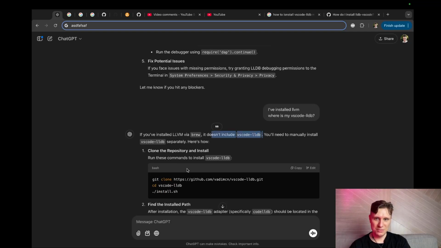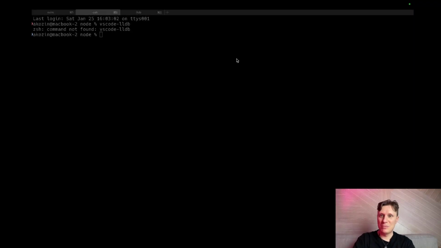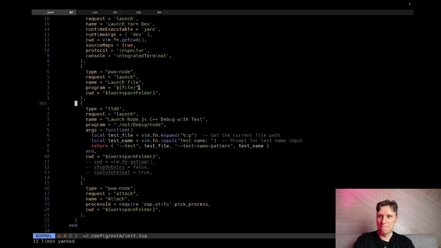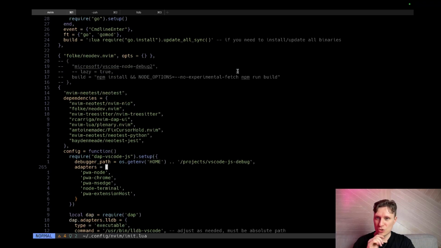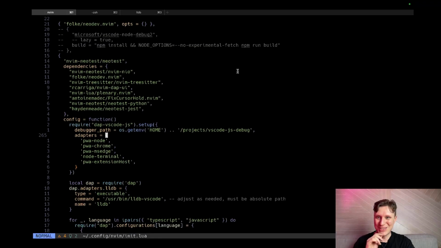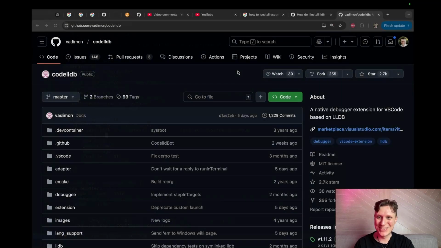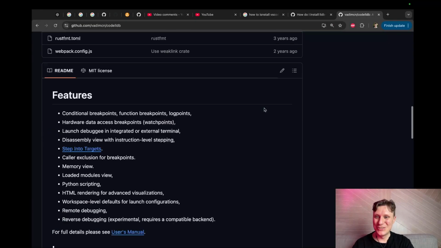Manually install. So they claim I need to install it manually. Why not? Because this one, the JS debugger, was installed manually. As usual, it's very frustrating to learn new stuff.